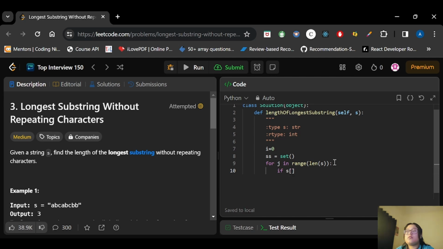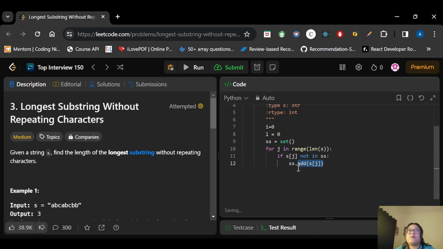s of j is not in ss, that is the set, then I will add it in my set, right? So ss.add(s of j), and I also need to calculate the maximum length, so for that I will declare L from 0. Now L is equal to max of L and j minus i, right?